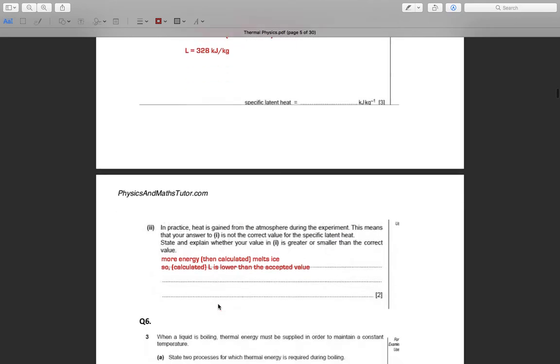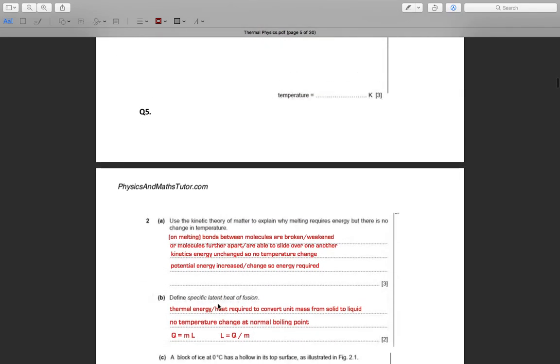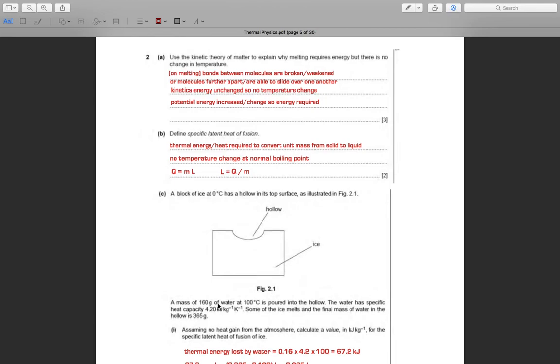Okay, let's go to question 5. Use the kinetic theory of matter to explain why melting requires energy, but there is no change in temperature. On melting, bonds between molecules are broken or weakened, or molecules further apart are able to slide over one another. Kinetic energy is unchanged, so no temperature change. Potential energy increases, so energy is required.